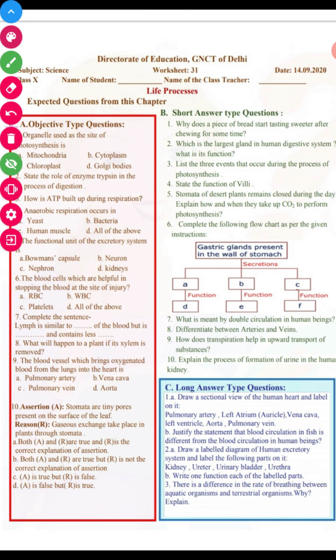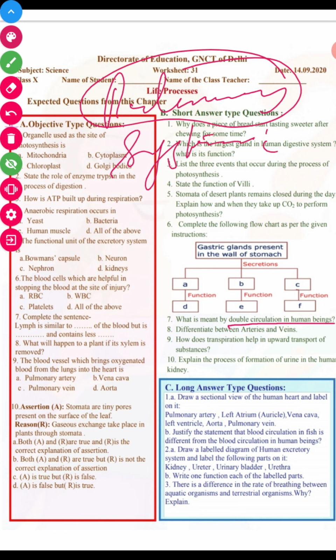Seventh question we have, students: what is meant by double circulation in human beings? Yes, double circulation means in human beings we have two types of circulation. First, known as pulmonary circulation. Second, we have systemic circulation. In pulmonary circulation, the blood goes to the lungs and gets oxygenated and then comes through the pulmonary vein to the left atrium, right? This is known as pulmonary circulation, where the blood goes from the heart to the lungs and comes back to the heart.